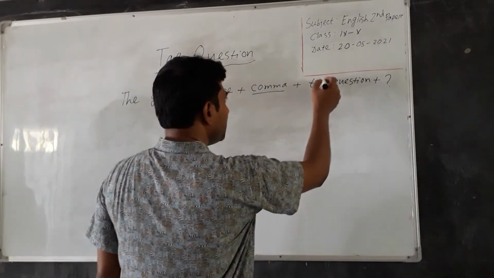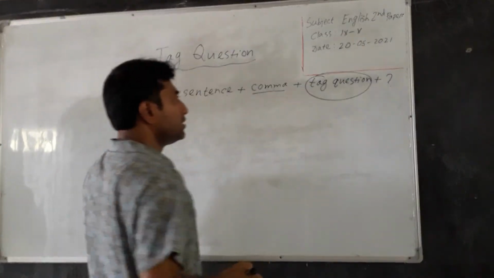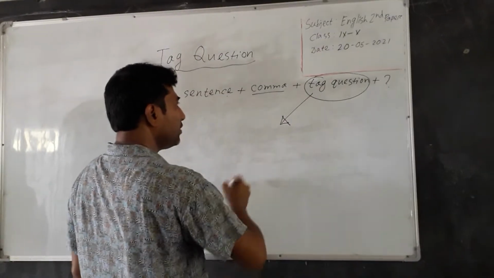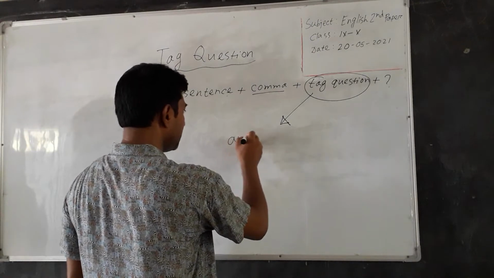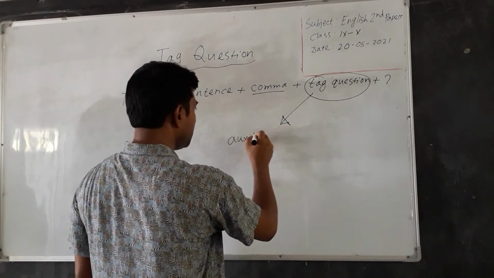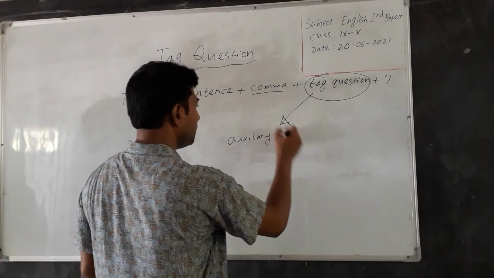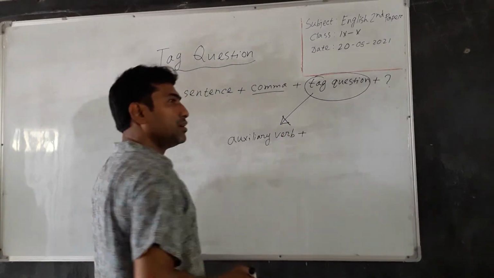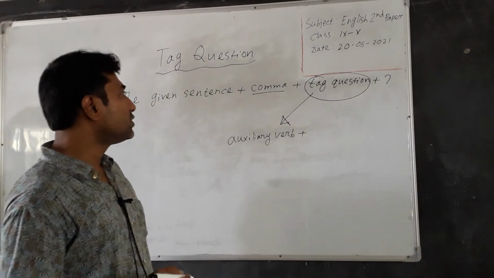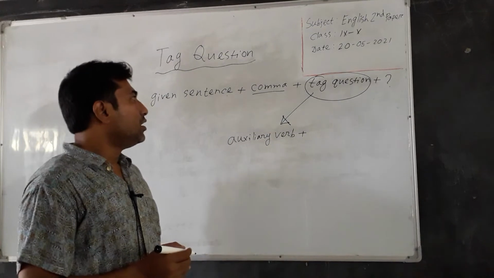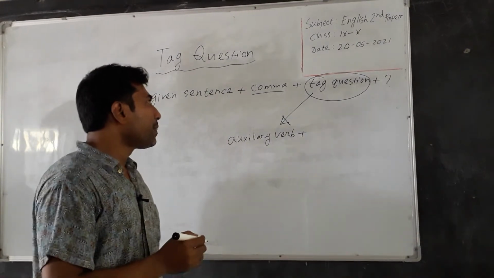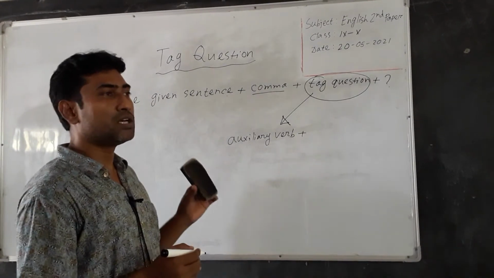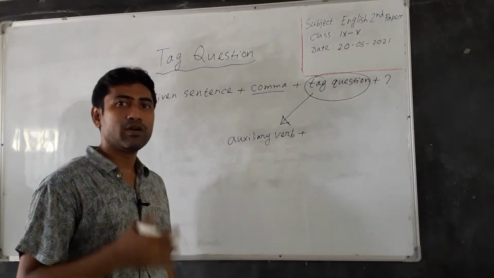Here in tag person there are some parts. First of all, we have to write an auxiliary verb. Then you have to identify whether the sentence is affirmative or negative.